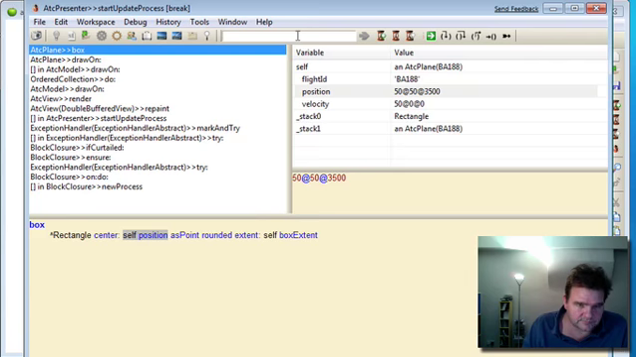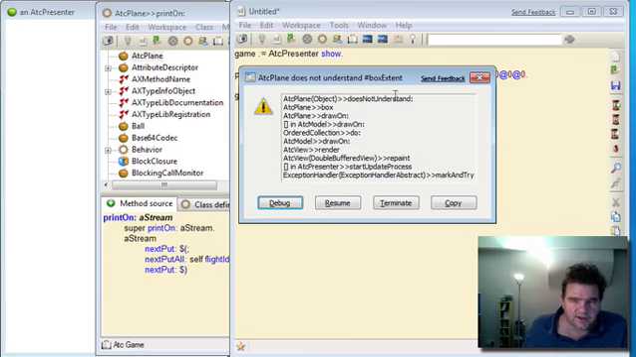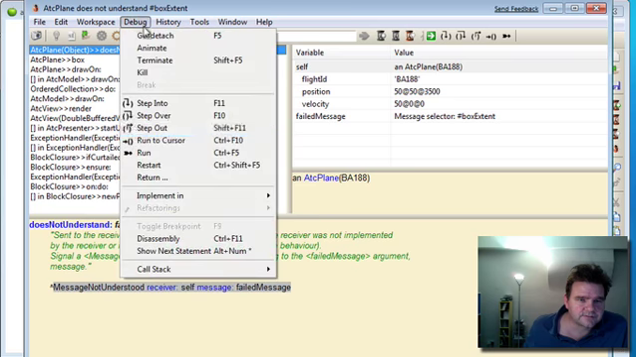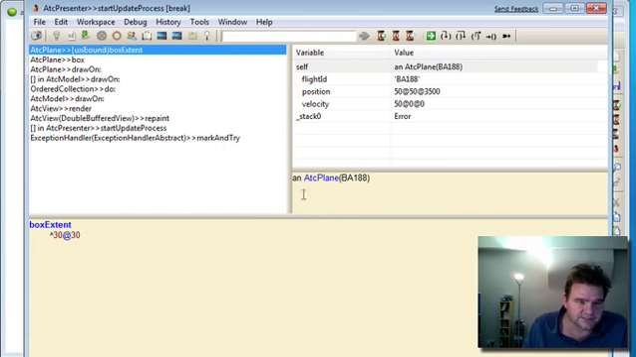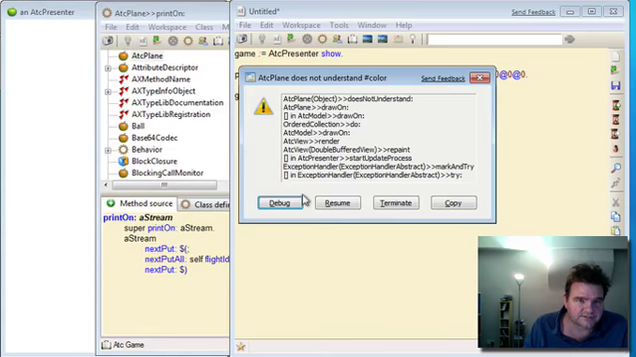Okay, and let's let it run. Okay, we haven't yet defined our box extent method, so let's do that. Let's implement that in here, and here we want to return a point, which is going to be the size of the box to draw. Let's make it 30 at 30, for example, for the time being. Compile it and run it.